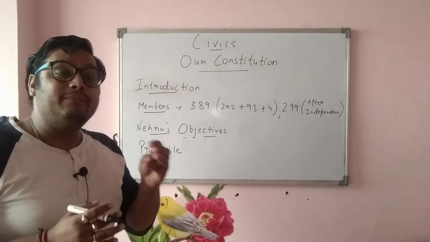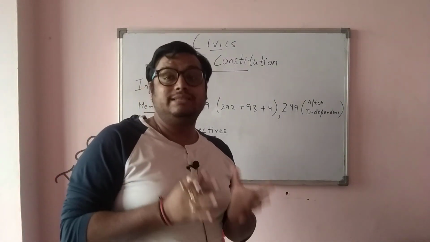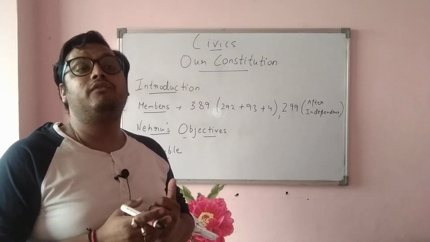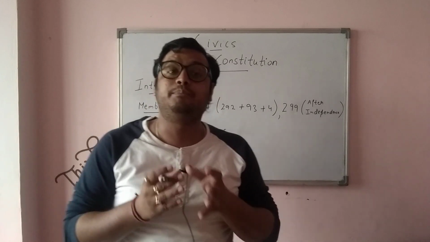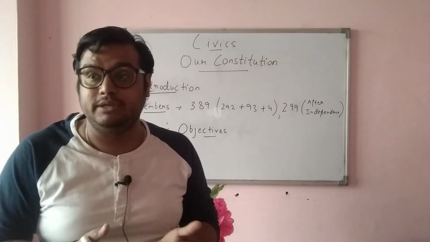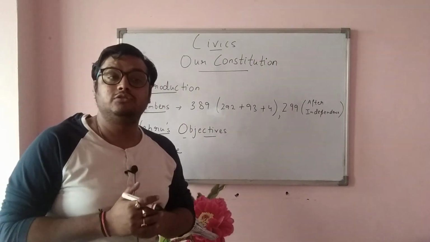Second, that is democratic. Democratic means democracy is there in our country. That is a form of government that is chosen by the people, from the people, for the people. This is the process of democracy.